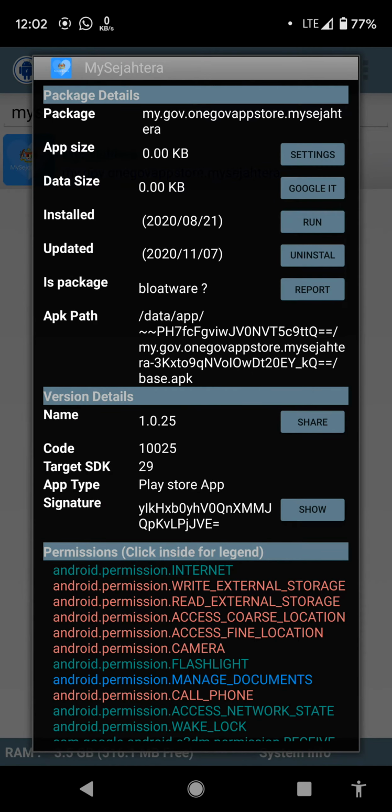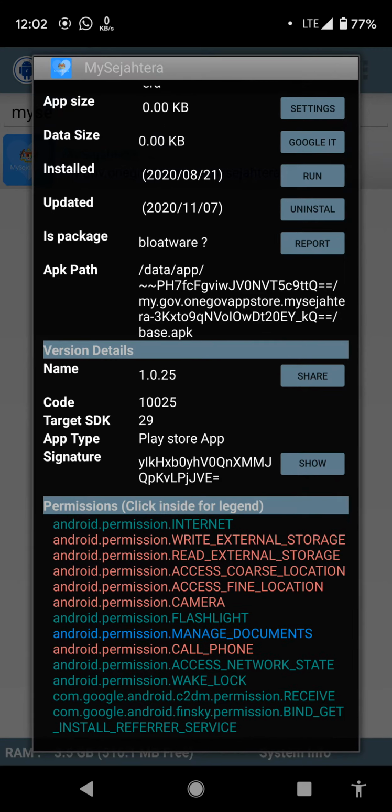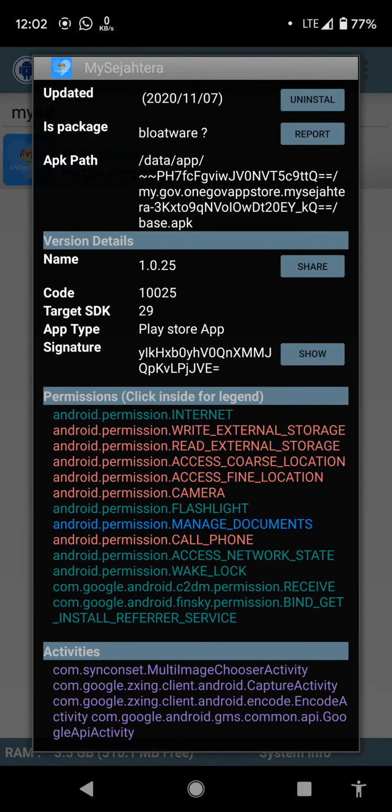Okay, this application is offered by one government app store. Okay, and they also have the install date, update date, and we can also report if this application is bloatware. This application has been updated, and the version is 1.0.25 and is available at the Play Store. And they have three types of permission.